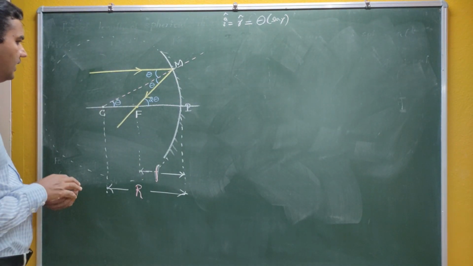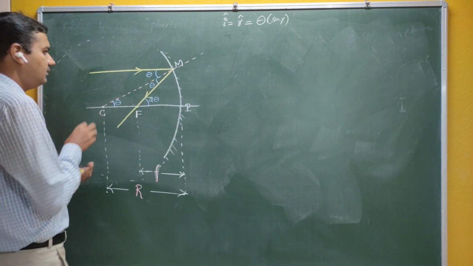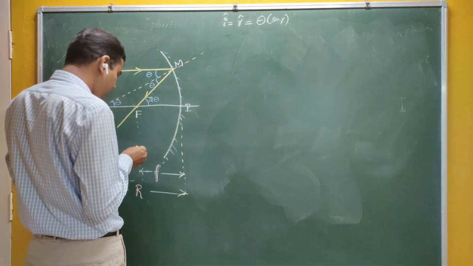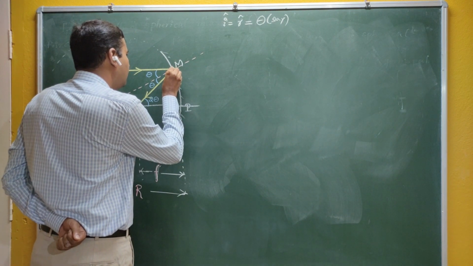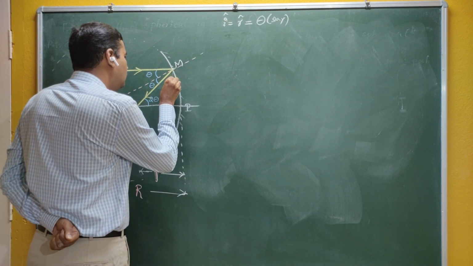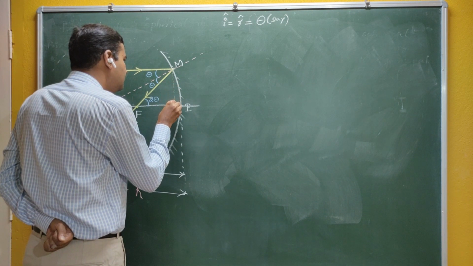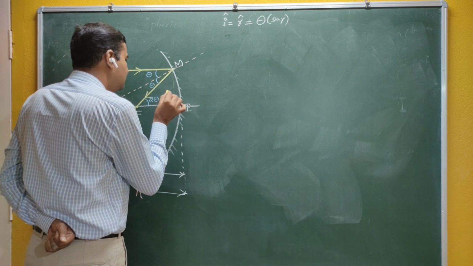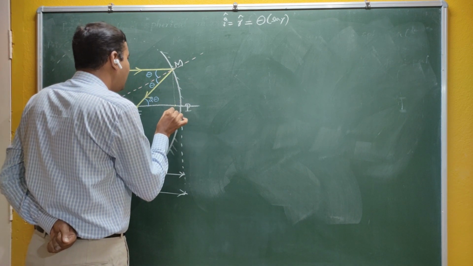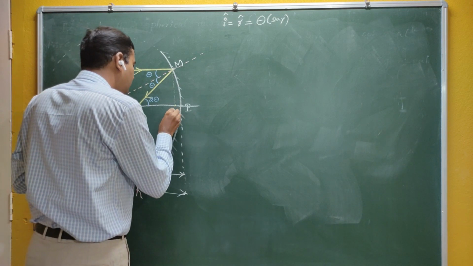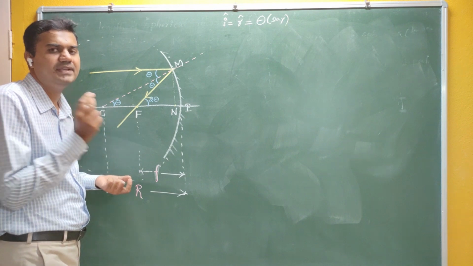Okay, so we have to find the relation between F and R. Now you can see it looks like somewhat a triangle here. Let me make a small geometrical construction. Let me draw one line. It's an imaginary line which is perpendicular to the principal axis. It intersects the principal axis at this point. Let me take this point as N. Let me assume that N and P are very near.